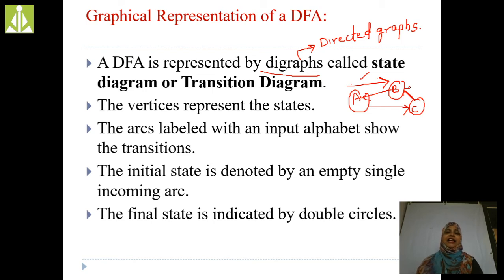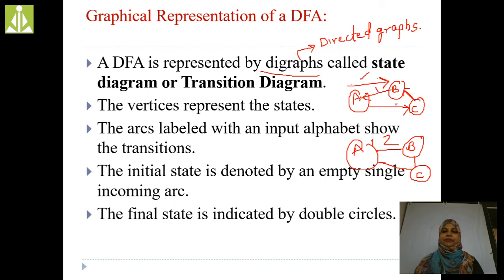If it is an undirected graph, for example A, B, C, in this example we are saying B to A, but here we can write A to B and B to A. Why? Because this edge is counted twice. Here this edge is counted only one time.